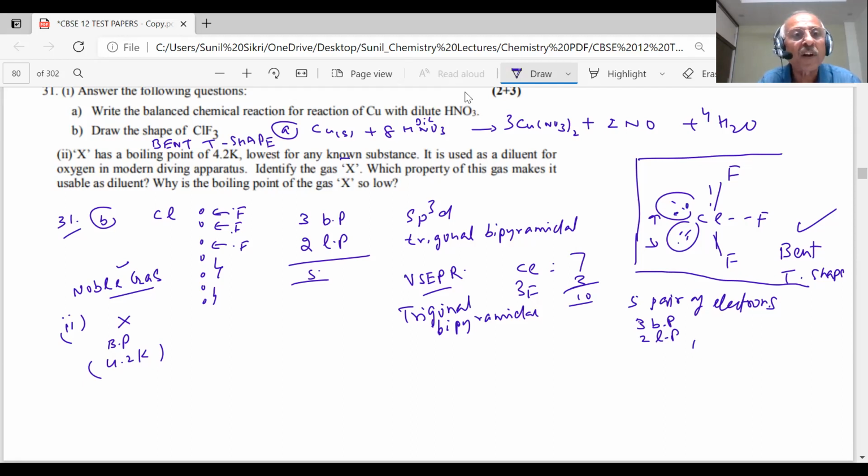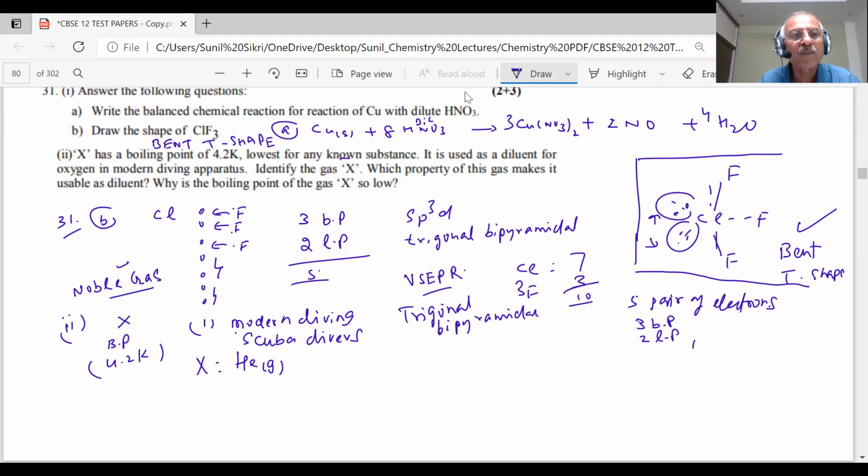It is used as a diluent for oxygen in modern diving apparatus. One more piece of information. What is modern diving? You have heard about scuba divers? What is in the tank of scuba divers? Which gas is filled in the tank of the air which they carry, student? Which gas is that? Helium. Helium. So it is helium, student. Helium gas is clear. Identify the gas X: therefore it is helium gas. X is helium gas, student.